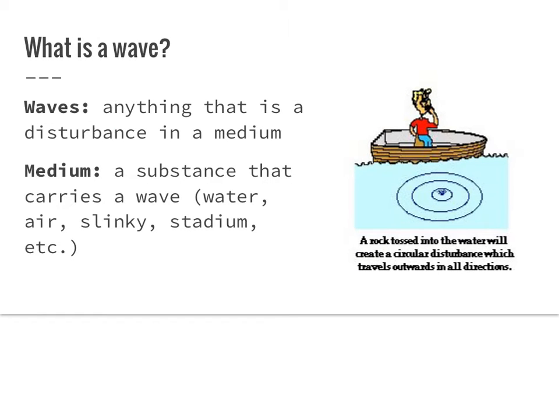So what is a wave? A wave is a really general definition. It is anything that is a disturbance in a medium. Okay? So we often hear this word medium, but we really don't know what it means. A medium is a substance that carries a wave. So there can be a lot of different things. It could be water, air, a slinky, a stadium. There's a lot of possibilities for what this medium could be.